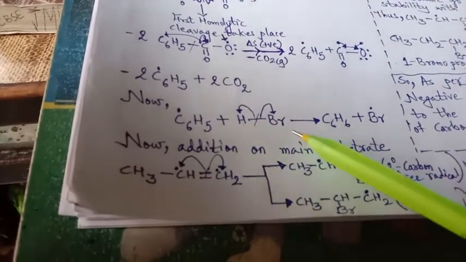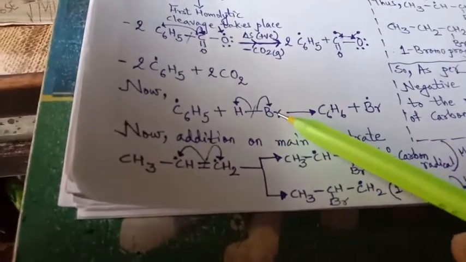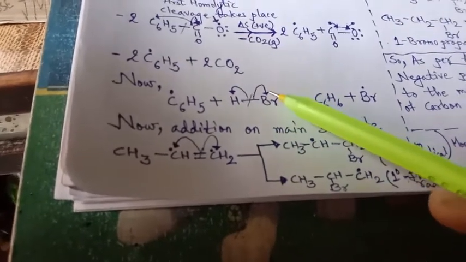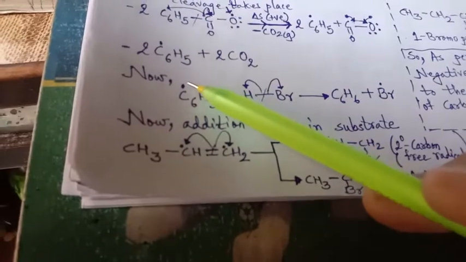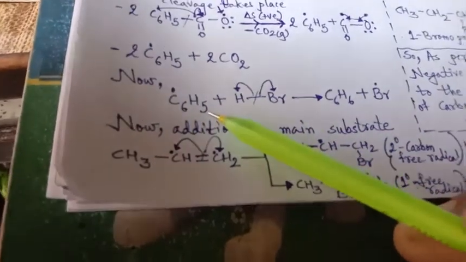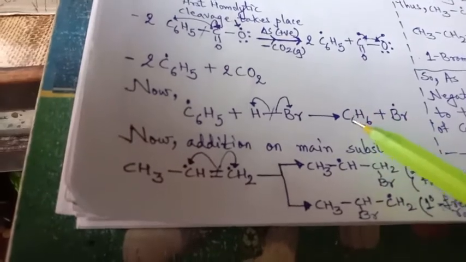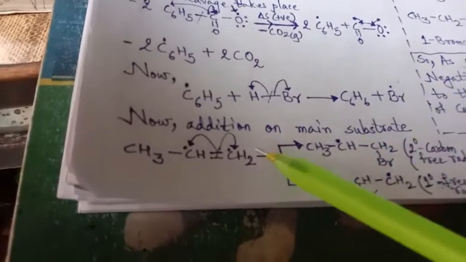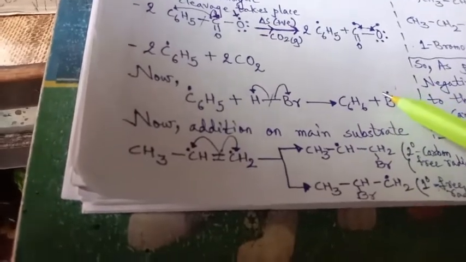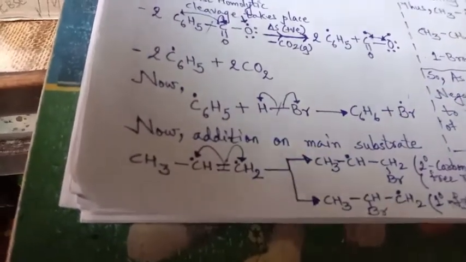Now this free radical C6H5 will react with HBr. Again, what will happen? HBr, being Br more electronegative, will try to cleave and take this electron, so it will have its free radical over here, and this hydrogen will get an electron, which will react with this free electron, and it will be C6H6, right? So this is C6H6 with bromine having one free electron. Now addition on the main substrate will take place. So here we got Br with free radical, which will be attacking the main substrate.